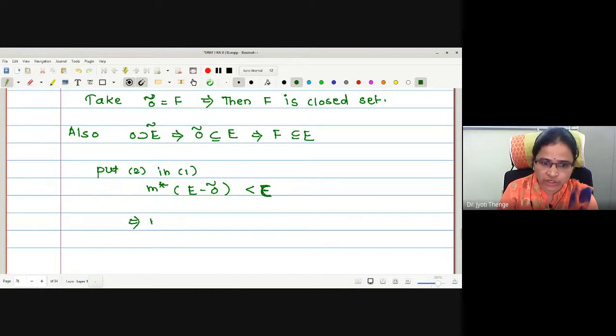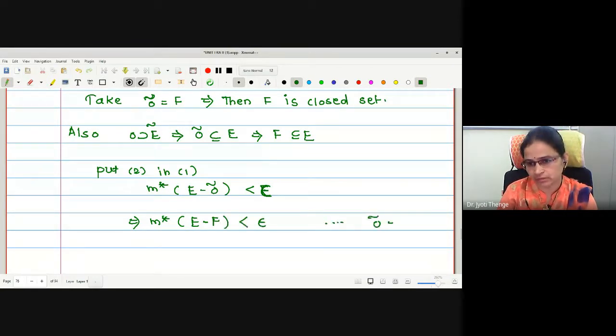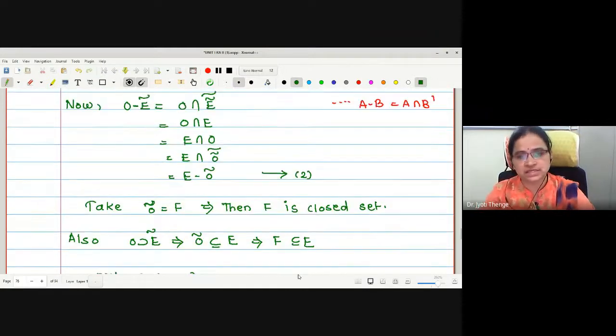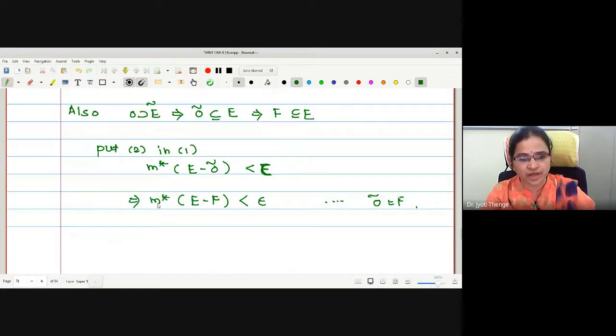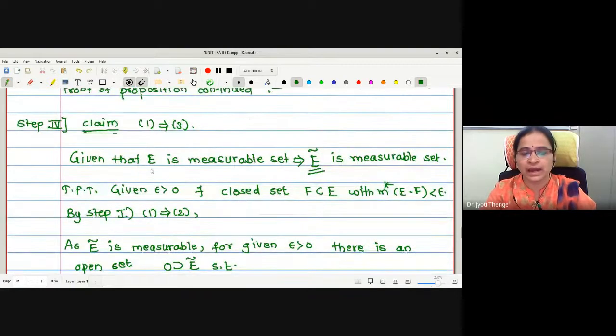Thus, we have proved the existence of a closed set F which is a subset of E such that outer measure of E minus F is less than epsilon. And how have we proved it?